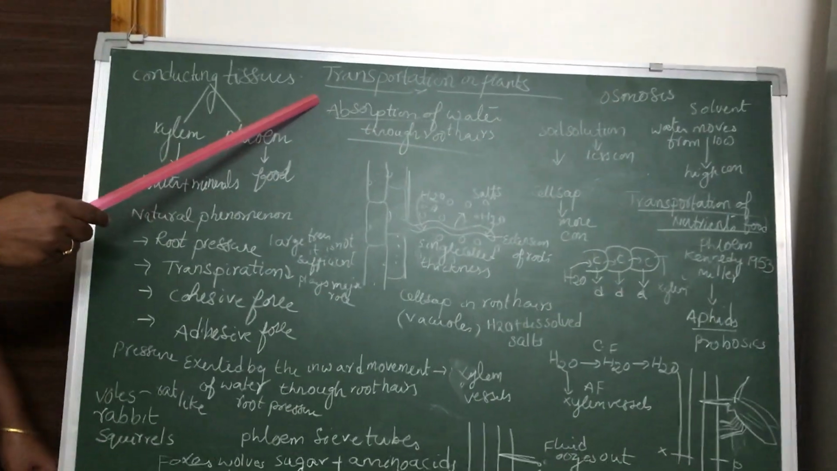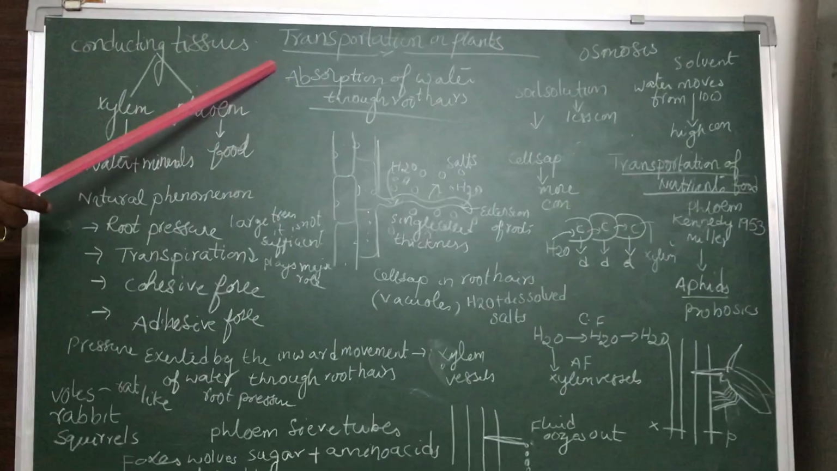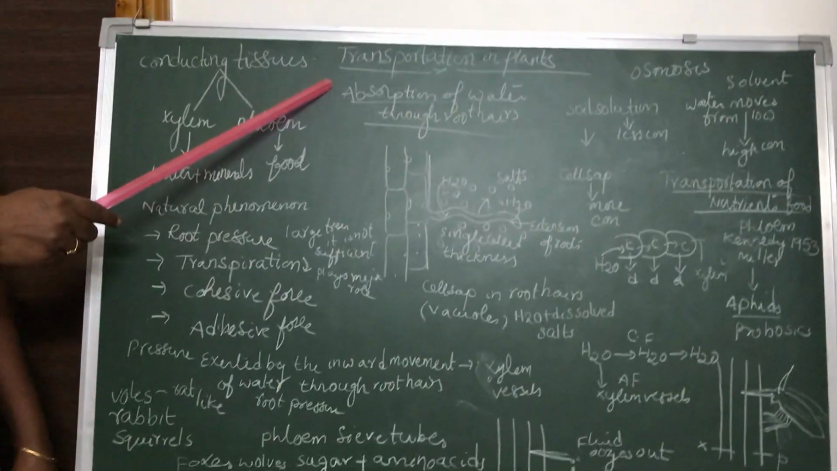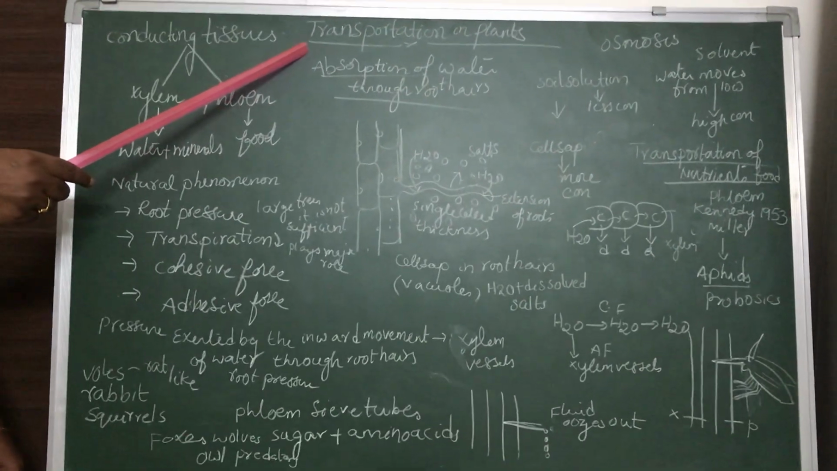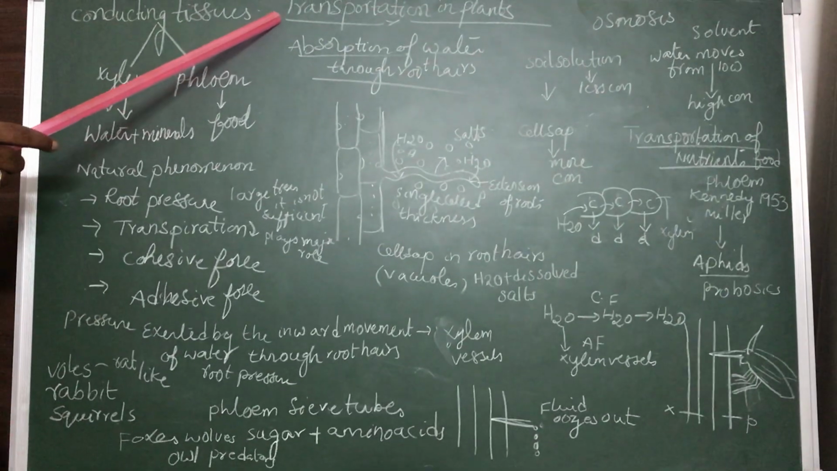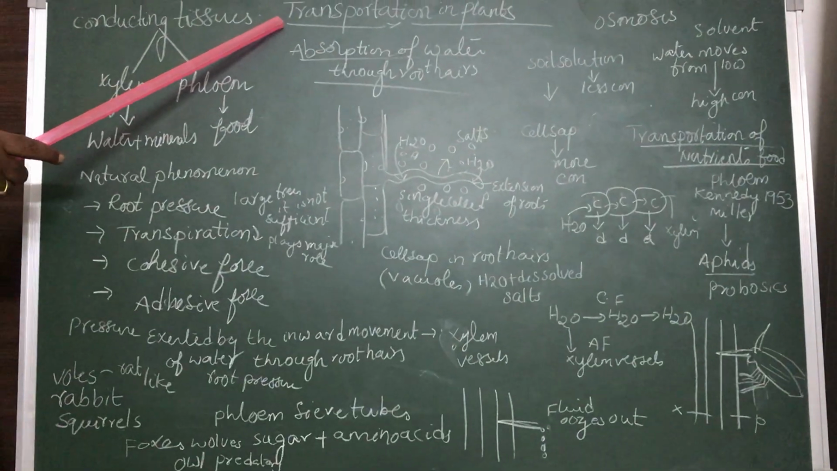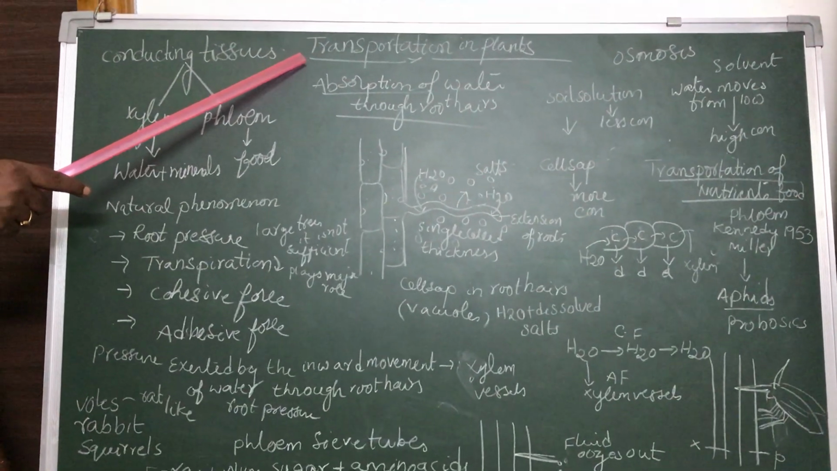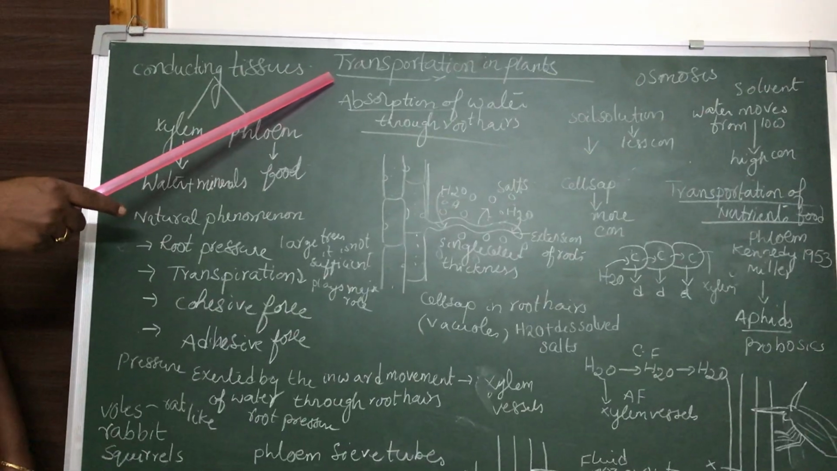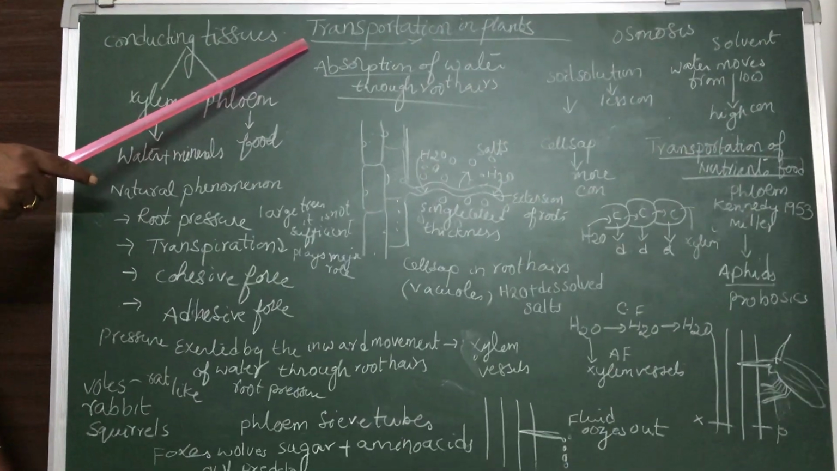Welcome back to the session, the transportation, the circulatory system. Today we are going to discuss transportation in plants. There is a transport system in animals. Is there a transport system in plants? Well, yes, there is a transport system in plants.